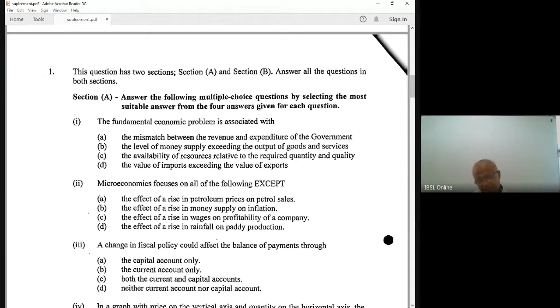MRS is the consumer's willingness to substitute one good to get one more unit of the other good. That is MRS. Suppose MRS is 4. What does that mean? The consumer is willing to substitute 4 units of one good to get one more unit of the other good.